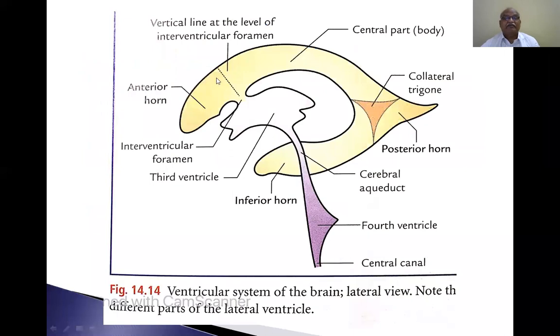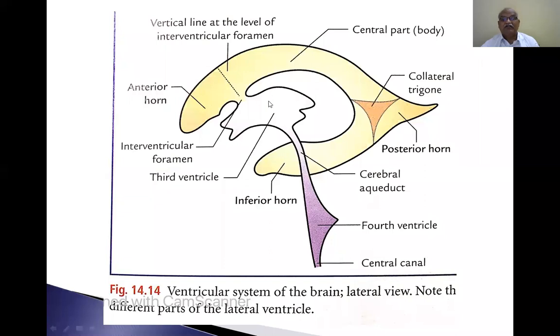So this is the diagram. This is the anterior horn of the lateral ventricle. This is the central part of the lateral ventricle. This is the posterior horn of the lateral ventricle. This is the inferior horn of the lateral ventricle. So this posterior horn is most recent in evolution.